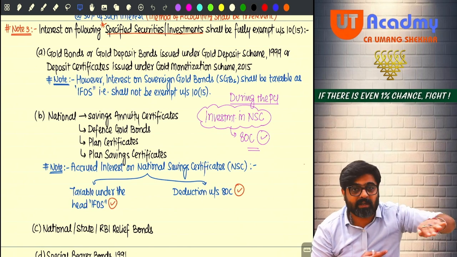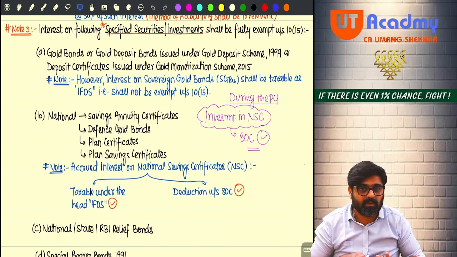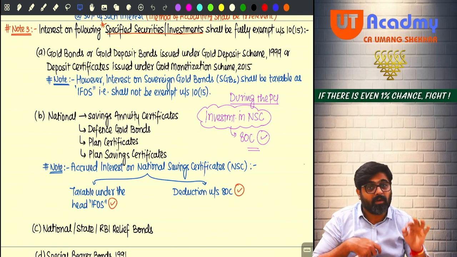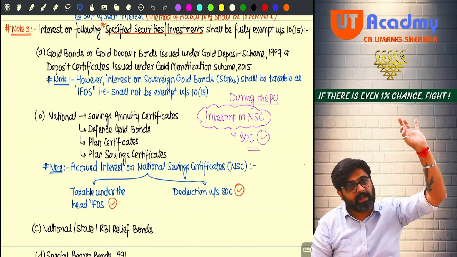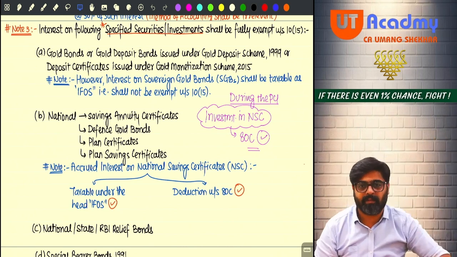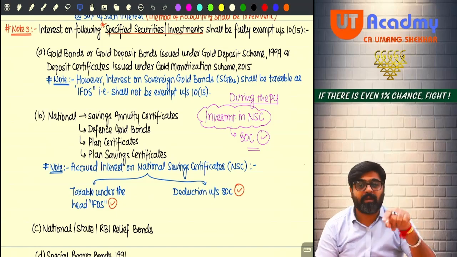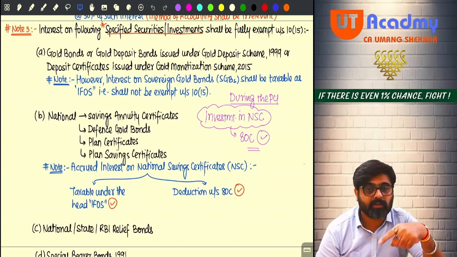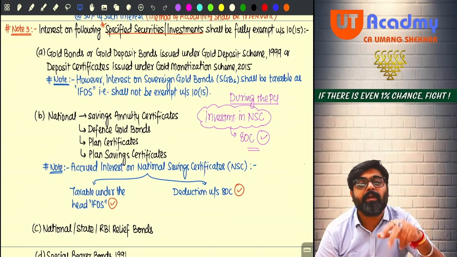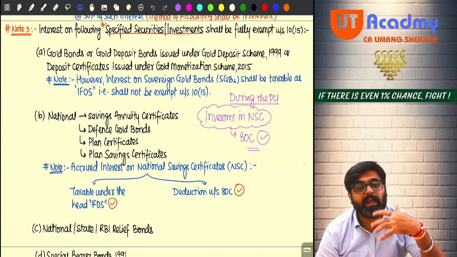This amount of interest will not become due or be received for 15 years. At the time of maturity, after 15 years, the entire interest will become due and you will receive it at that time. So every year the interest will accrue and be reinvested for the next year. It will again accrue and again be reinvested.